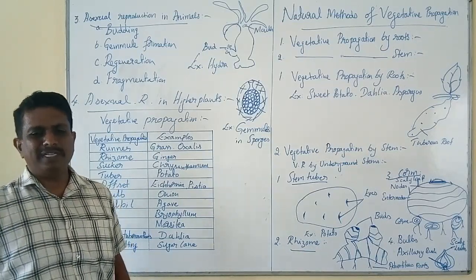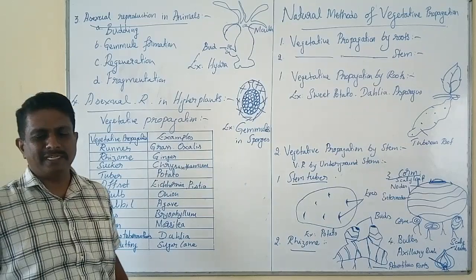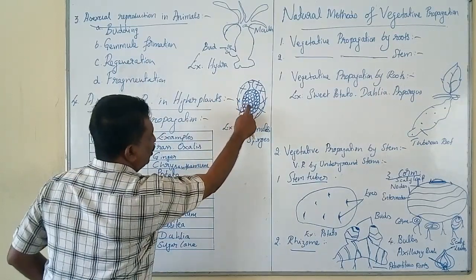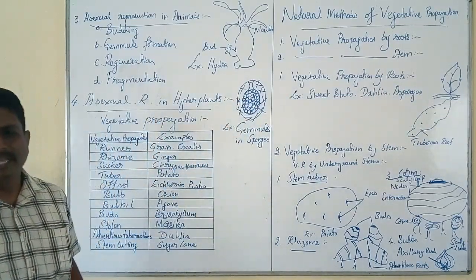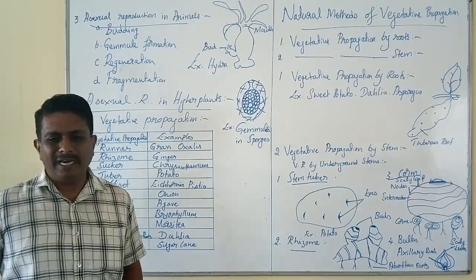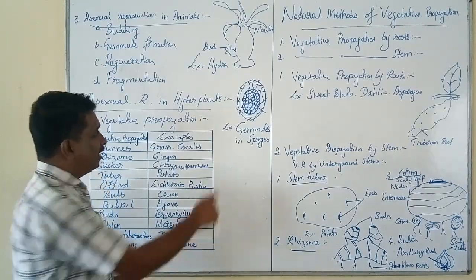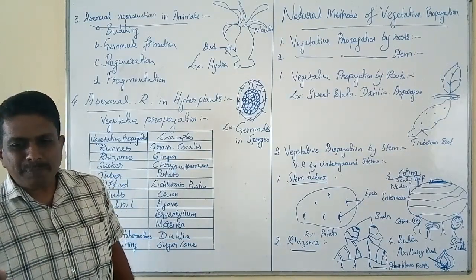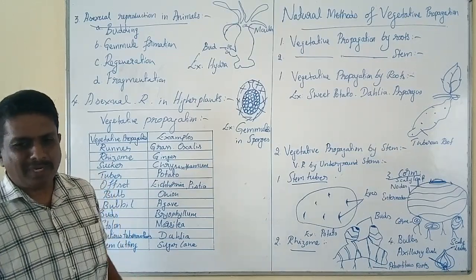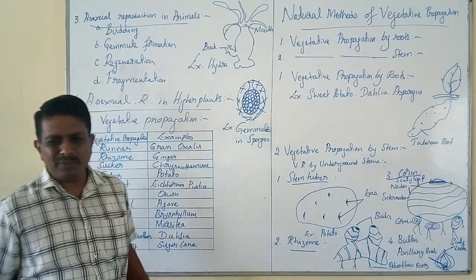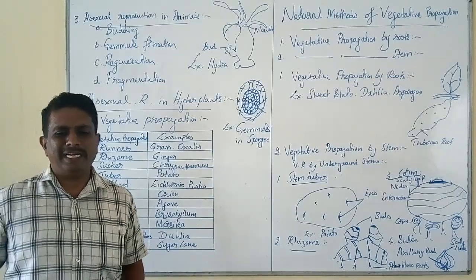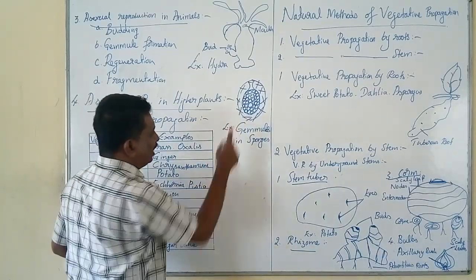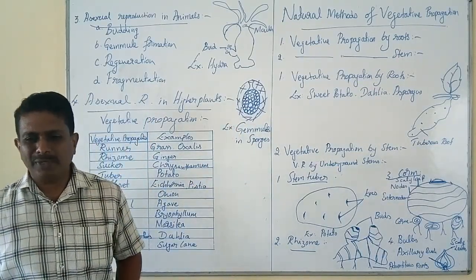The second important one is gemmule formation. It is purely endogenous in origin. In this type of reproduction, the buds are formed within the parental body. Such buds are designated as gemmules. Gemmules mainly consist of small groups of cells enclosed by a protective coat.